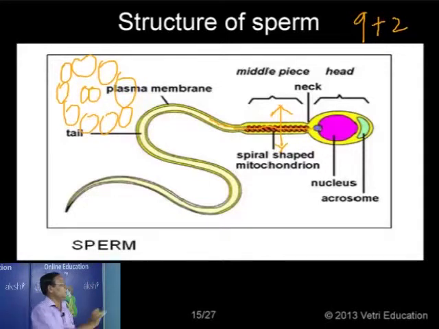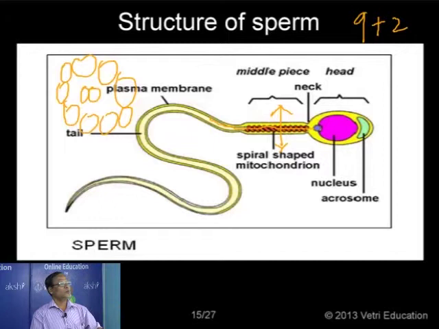This is the arrangement we have in cilia and flagella. Including the axial filament, all are similar in one aspect, having 9 peripheral fibers plus 2 central fibers. This arrangement is called the 9+2 arrangement.